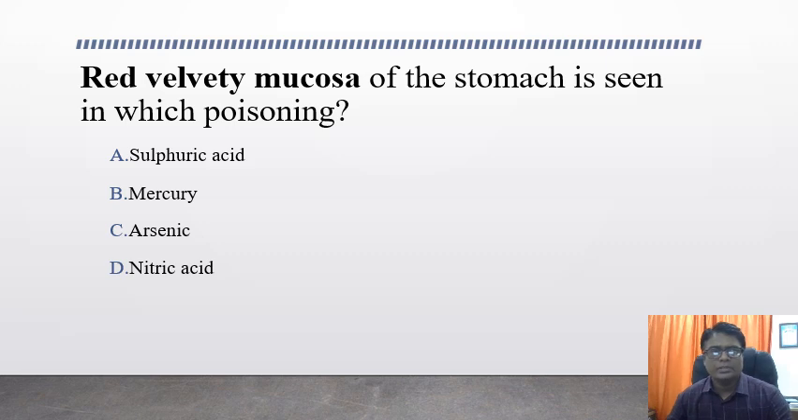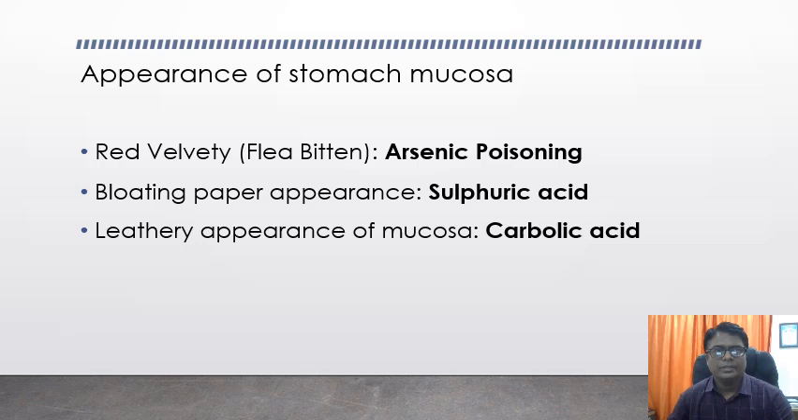Red velvety mucosa of the stomach is seen in which of the following poisonings? Sulfuric acid, mercury, arsenic, and nitric acid. What is the answer? The answer is arsenic poisoning. You have to remember the appearance of the mucosa in different poisonings. Arsenic poisoning has red velvety mucosa, sometimes also called flea-bitten appearance of the mucosa of the stomach. Blotting paper appearance is seen in sulfuric acid poisoning, and leathery appearance of the mucosa in carbolic acid poisoning.